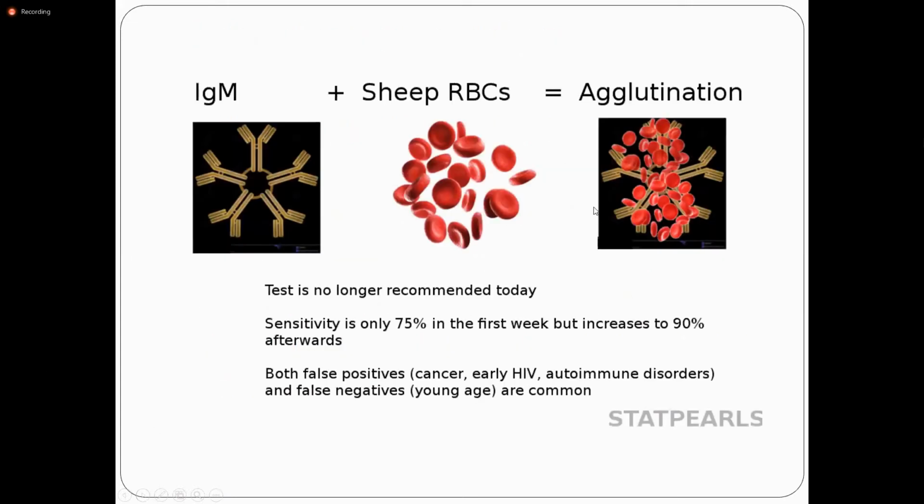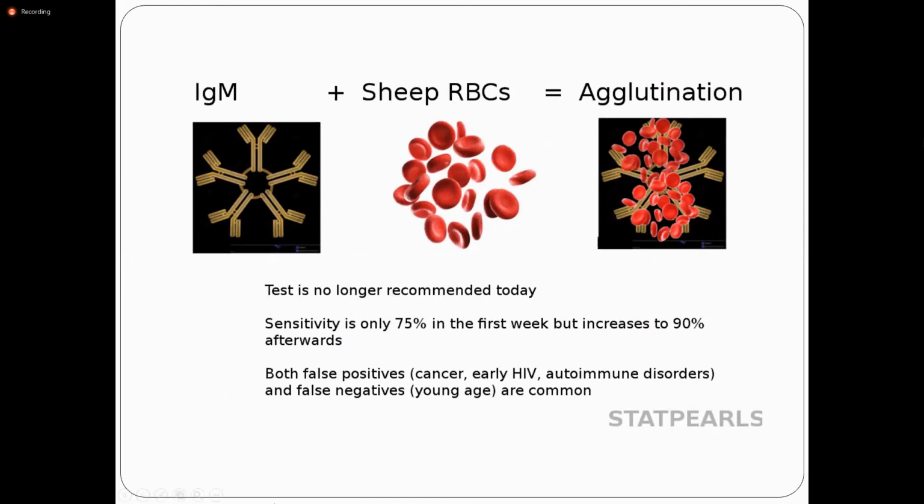This is the mechanism for your understanding. These are the IgM antibodies, heterophile antibodies from the patient. These are the sheep RBCs. They are joined together and cause agglutination. Okay, you can see the agglutination by the kit method or by the slide method.